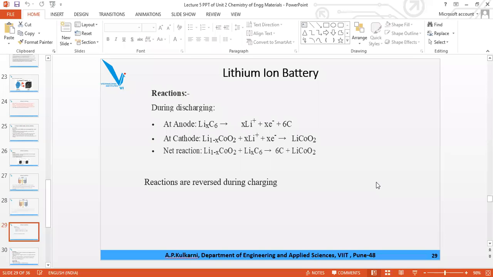The reaction at the anode will become the reaction at the cathode, and the reaction at the cathode will become the reaction at the anode. Just within 1 minute, prepare the reactions. Discharging is also called deintercalation, and charging is also called intercalation.